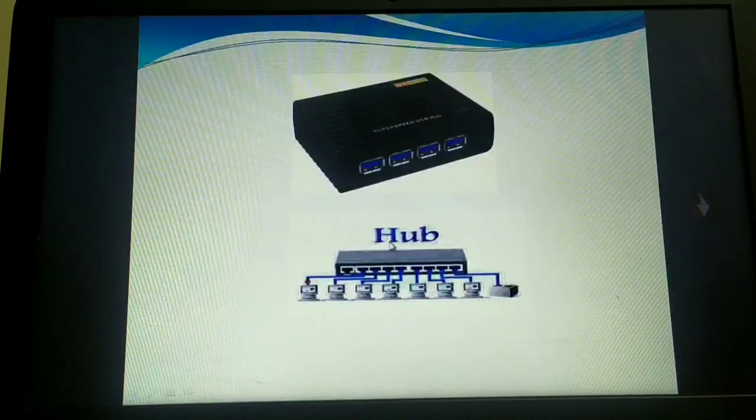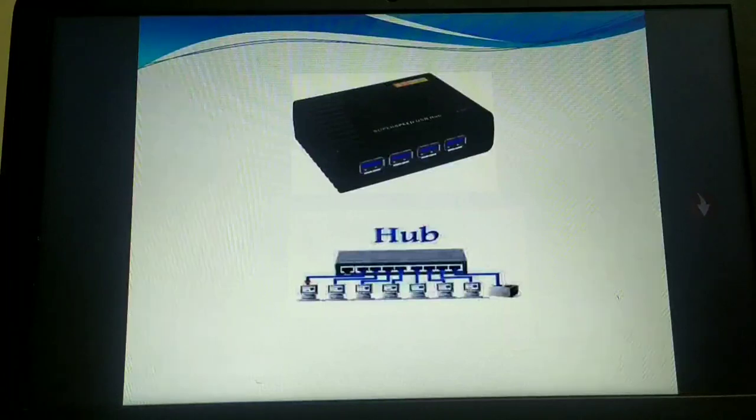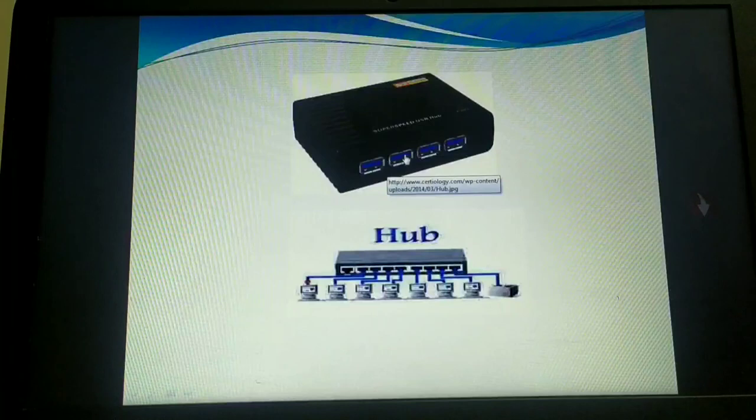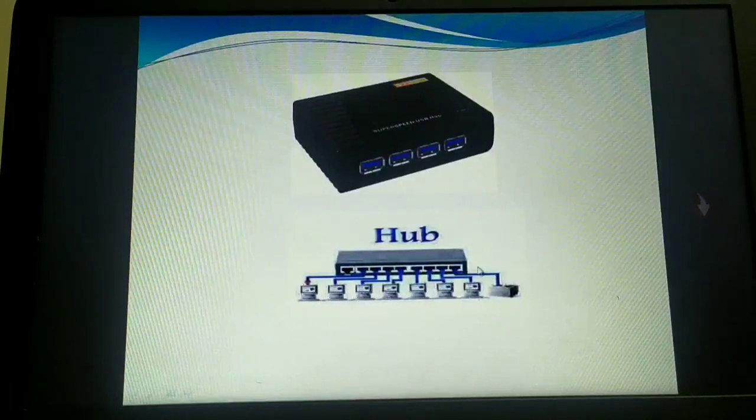Next, a hub includes a series of ports that each accept the network cable, isn't it? These are nothing but the ports. Ports actually provide you the connection. It has a series of ports that accept the network cable, and the hub can forward the data packets to all the connected workstations. The hub makes all the packets available to all these workstations.